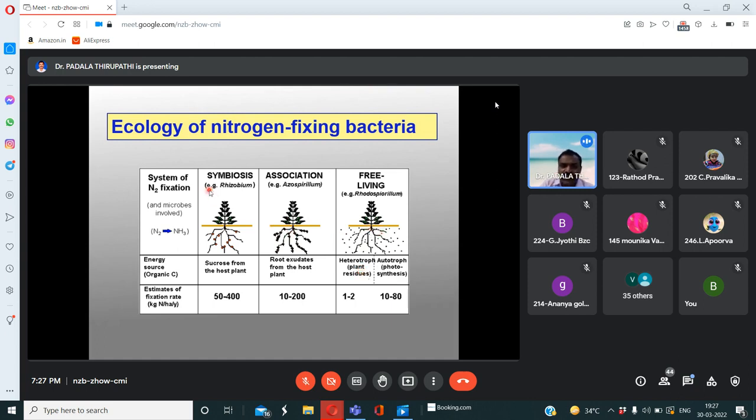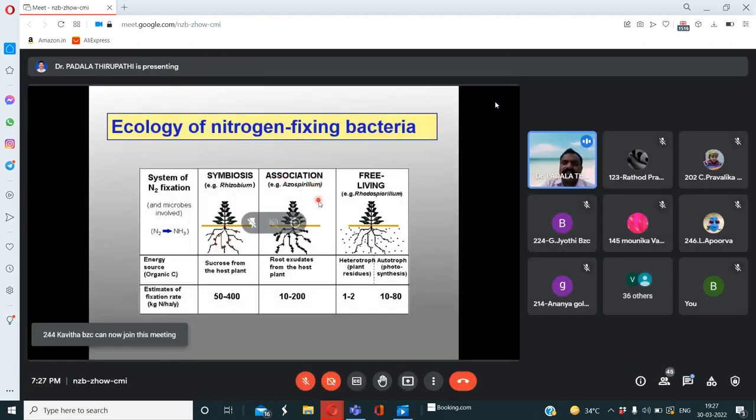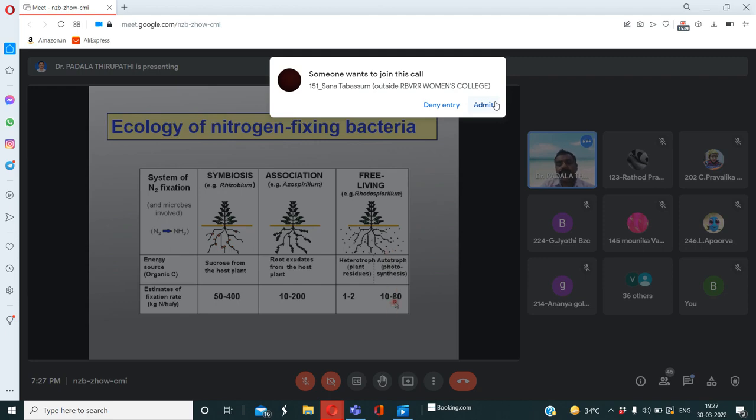Okay, so then in this process, the estimated fixation rate of nitrogen is in kg per hectare per year. In symbiosis, it is 50 to 400 kg. In association with non-leguminous plants, it is 10 to 200 kg per hectare. And whether they are free living bacteria or heterotrophs, it is 1 to 2 kg per hectare per annum. At the same time, the autotrophs, maybe the photosynthetic bacteria, fix nitrogen from the atmosphere at how many kg?